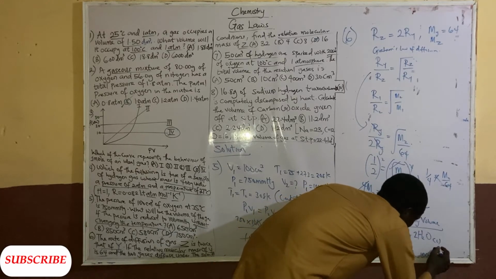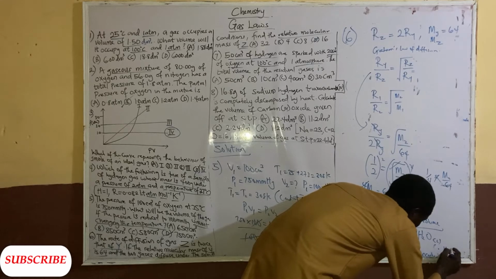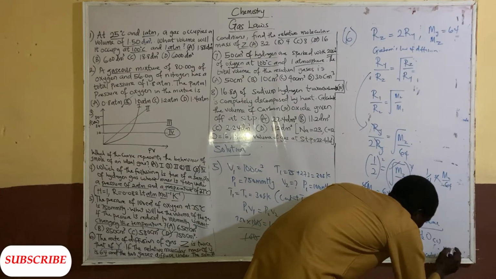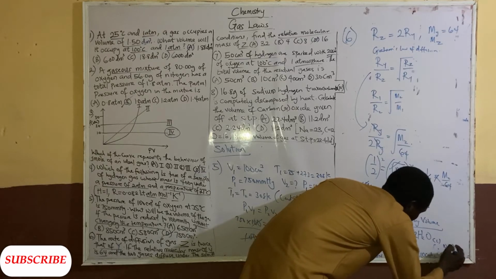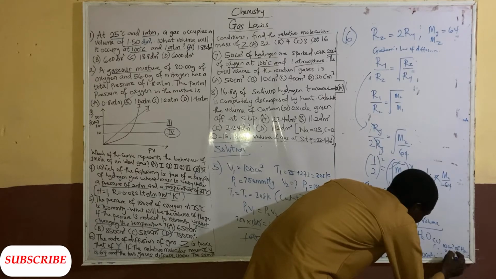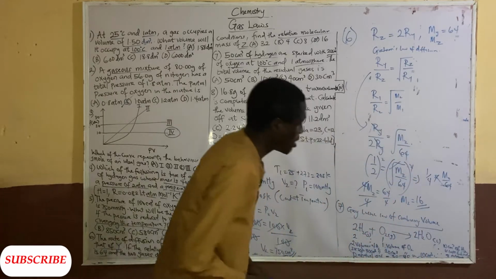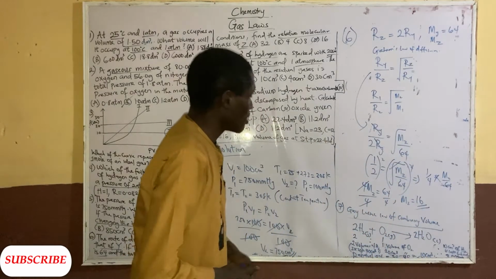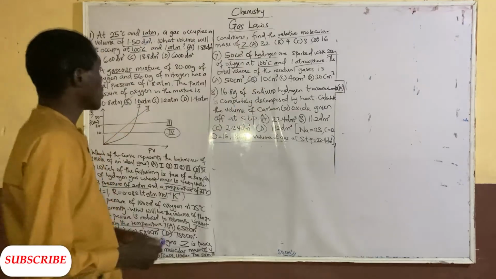So hydrogen is the residue. So 10 centimeter cube of hydrogen gas is left behind as residue. So option B.